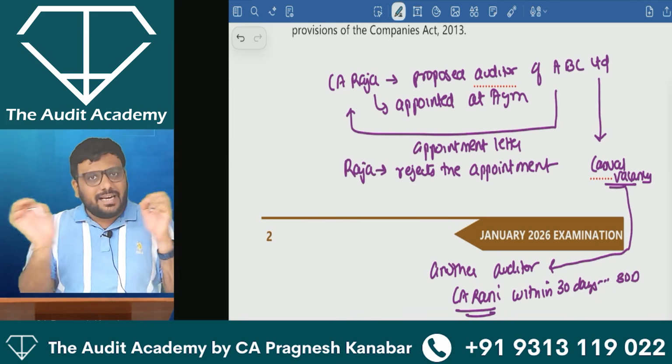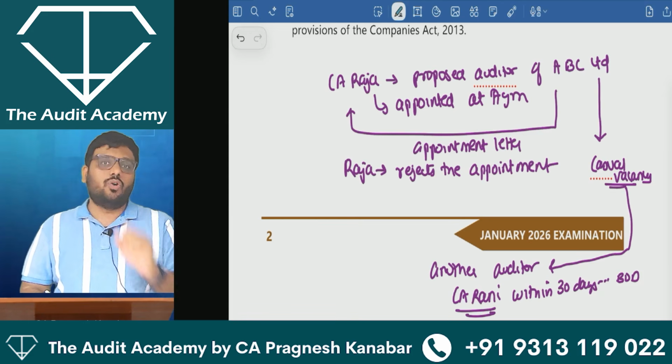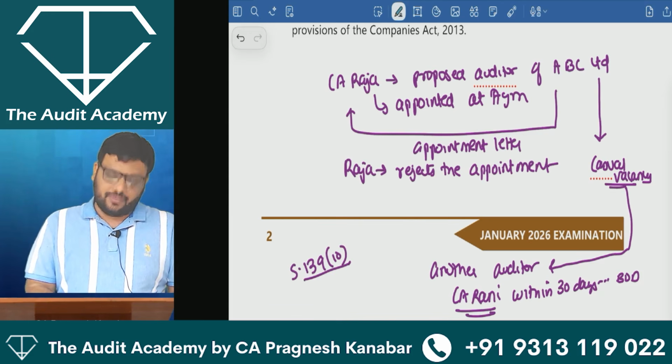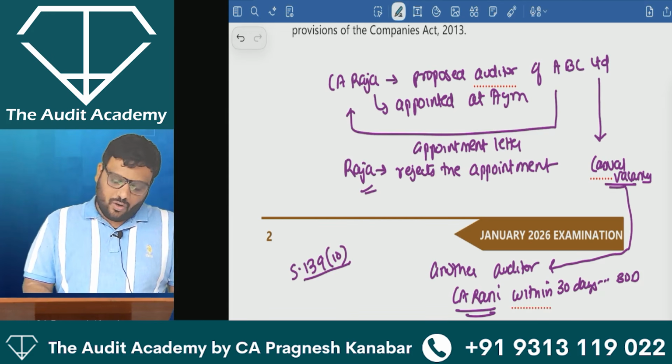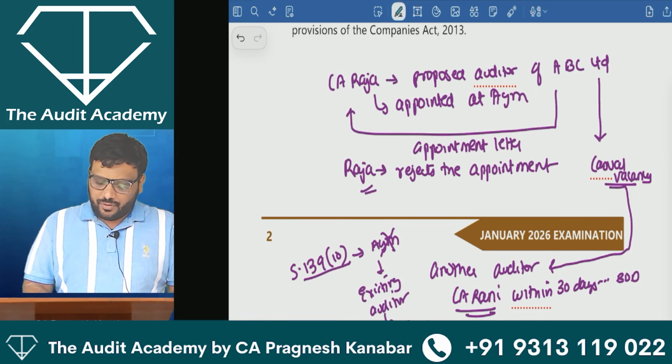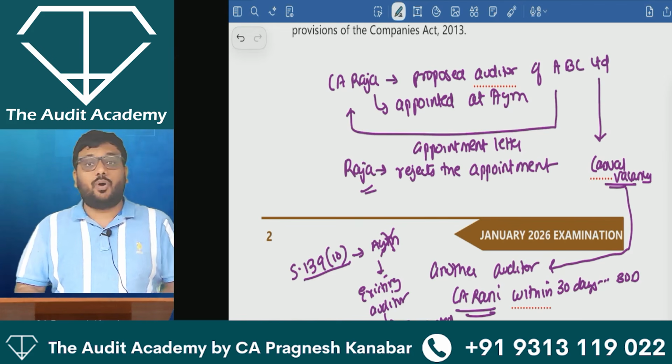Is this a valid appointment? The answer is no, because as per Section 139 subsection 10, if the auditor cannot be appointed at the AGM, then it is the existing auditor who is deemed as reappointed.